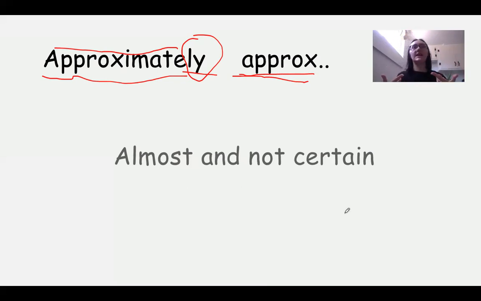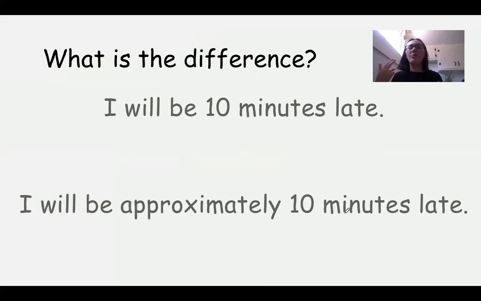So when you say whatever it is you're saying, but you add the word approximately, it's telling the listener, okay, they said approximately, so it means that it will be kind of this number, but it is not for sure. So I can plan on less or more. So what is the difference between saying I will be 10 minutes late and I will be approximately 10 minutes late?